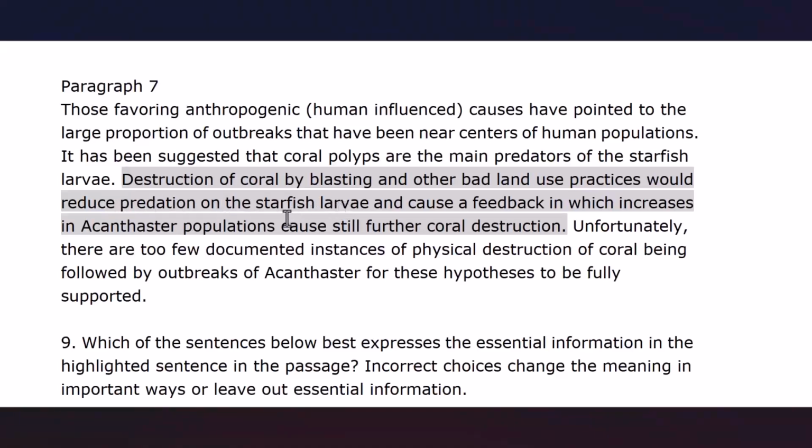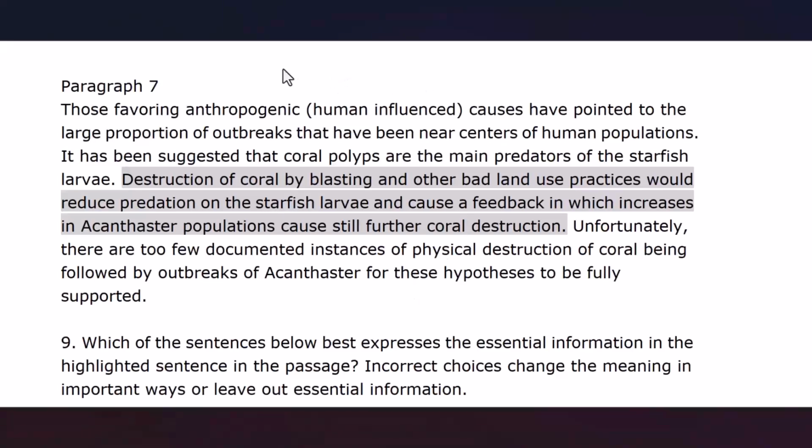And as a result of this reduction in predation, we have an increase in acanthaster populations. And these populations again contribute to destroying corals because they feed on corals. And this way, we have a loop.